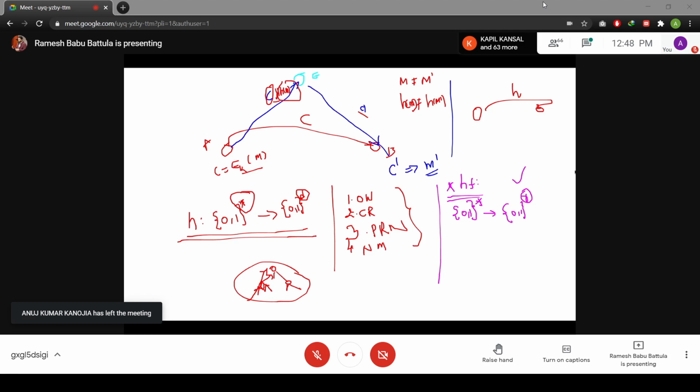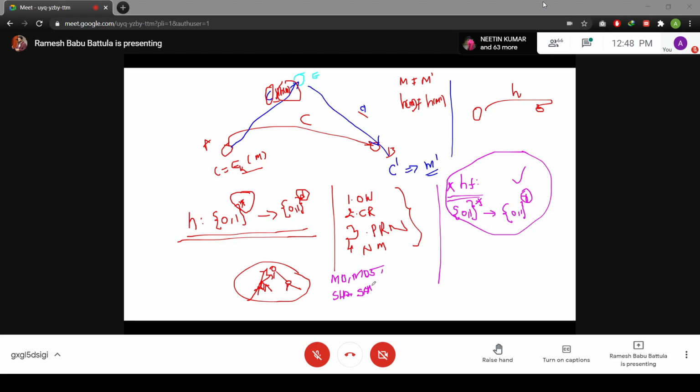But we will study this function. Here you need to observe that we have some algorithms like MD4, MD5, SHA, the secure hash algorithm, SHA1 and SHA2.